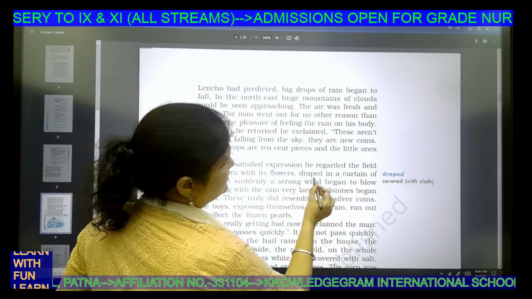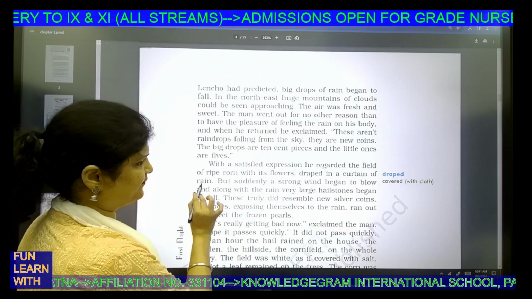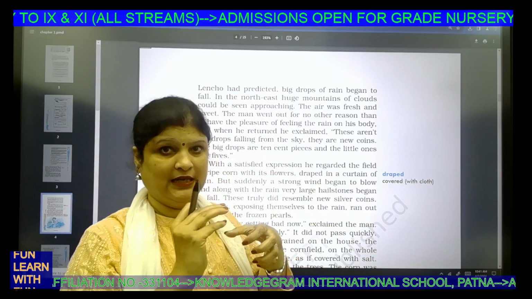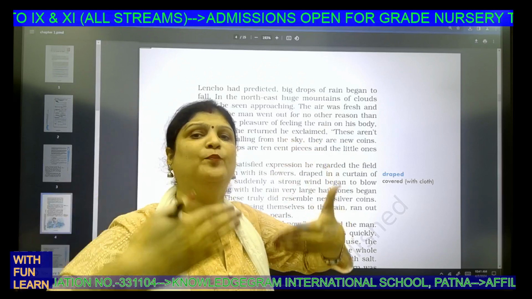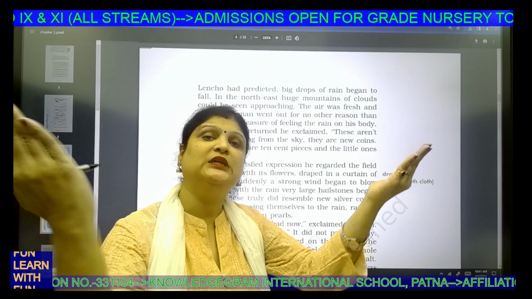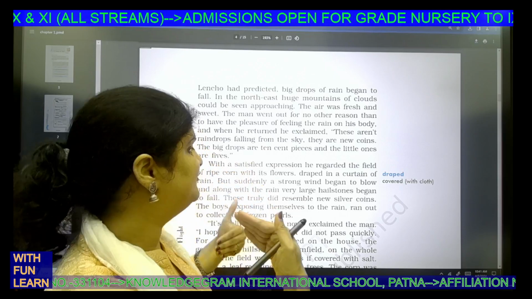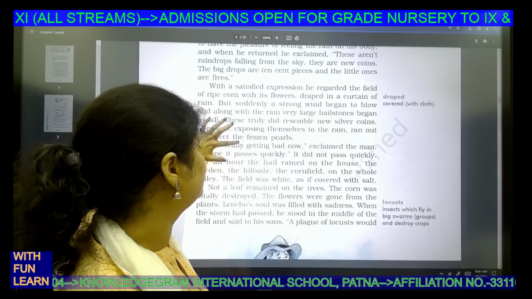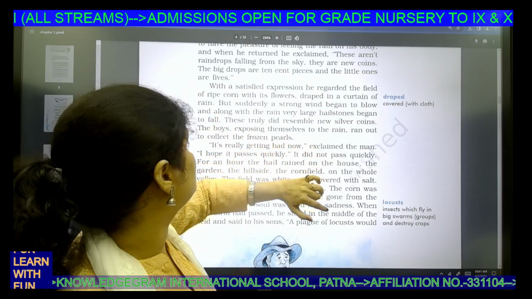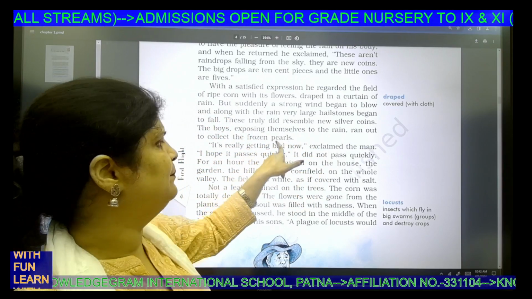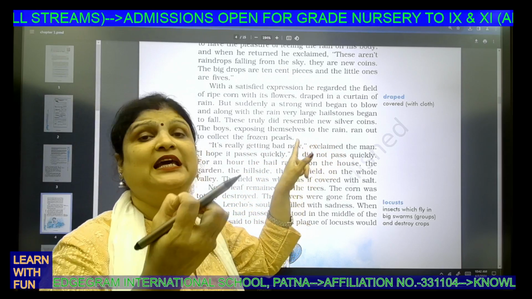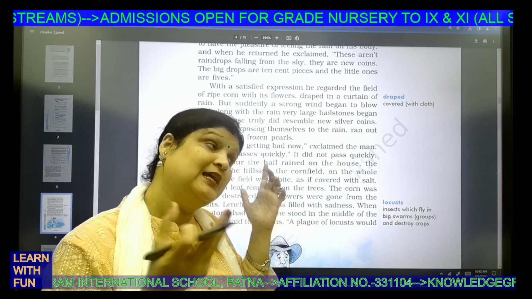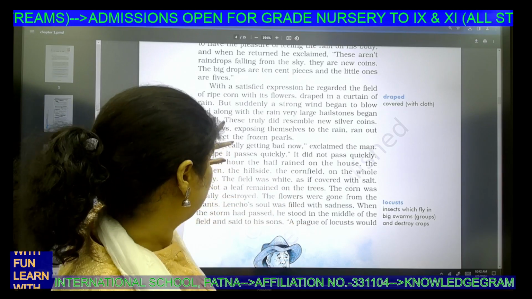Here you come: draped in a curtain of rain. Okay, this is again a metaphor. A curtain of rain. The heavy downpour of the rain is compared to a curtain. So again it's a metaphor, without like or as. Okay, let's proceed. But then you remember, hailstones fell, and these frozen pearls. What are these frozen pearls? The hailstones are compared to frozen pearls without using like or as. Again a metaphor here.